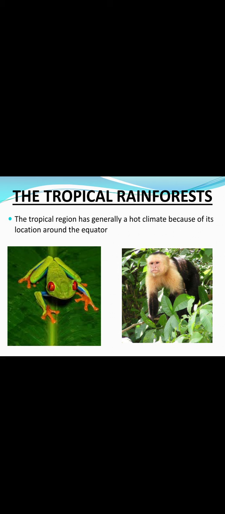Because of continuous warmth and rain, this region supports a wide variety of plants and animals. They have rain and also warm conditions, so this supports many plants and animals for survival. The major types of animals living in the rainforest are, what are the animals that we can expect in this region? Monkeys, apes, gorillas, tigers, elephants, leopards, lizards, snakes, birds and also insects. Now let us study the adaptation of these animals to hot humid climate.